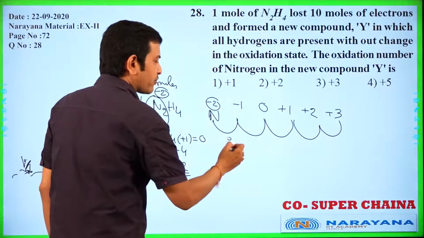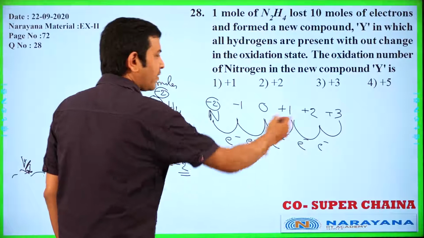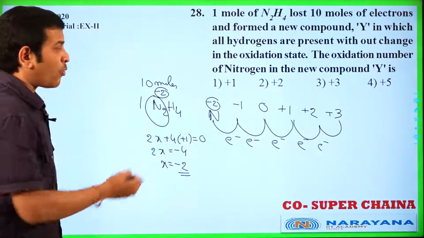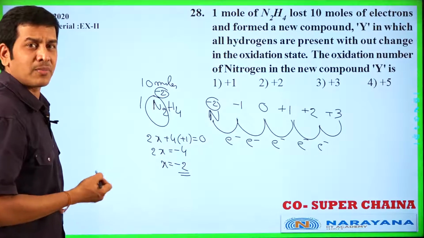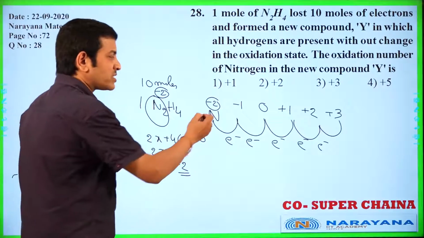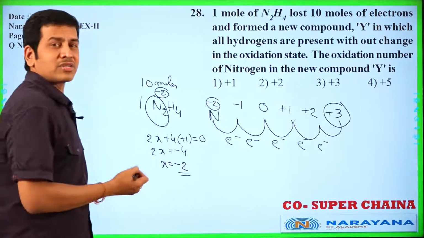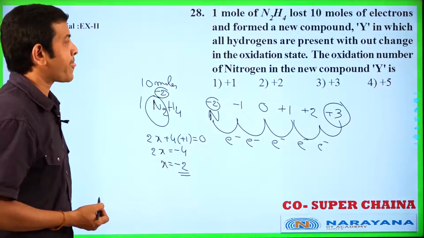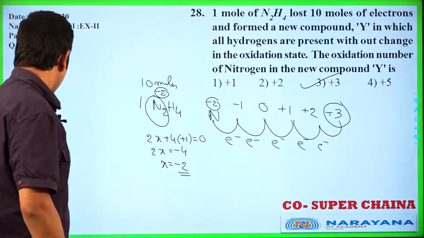After losing 5 moles of electrons, the new oxidation number of nitrogen in compound Y is plus 3. Okay, then option 3 is correct. Next question.